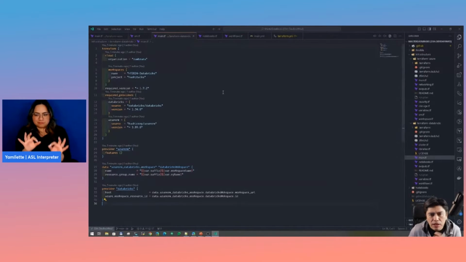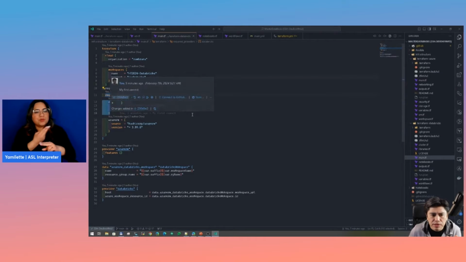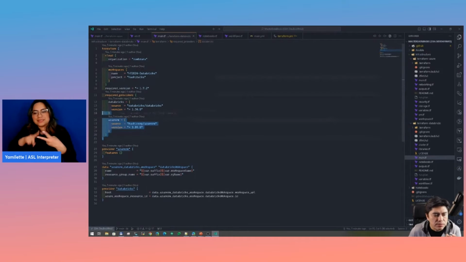Moving on to the Databricks part of the code, it's pretty much the same. I'm also using Terraform Cloud. I'm using a different workspace, but I'm using the same project, as you can see. But here I'm using both providers. I'm using the Databricks provider, and I'm using the Azure RM provider.